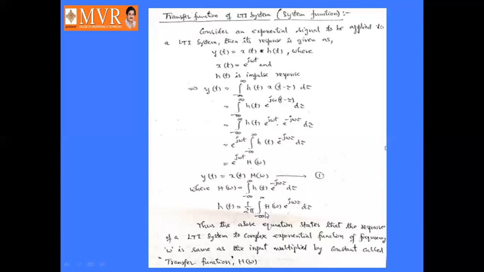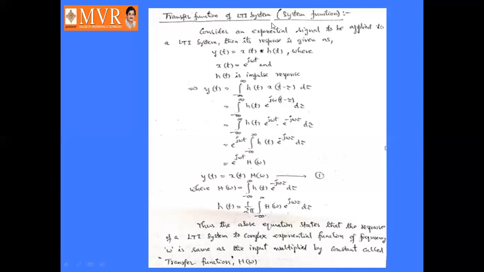How to get h of t? By taking the inverse Fourier transform of H of omega, that is 1 by 2 pi into integral minus infinity to infinity H of omega into e power plus j omega t d omega. So H of omega is the Fourier transform of h of t, and h of t is the inverse Fourier transform of H of omega.